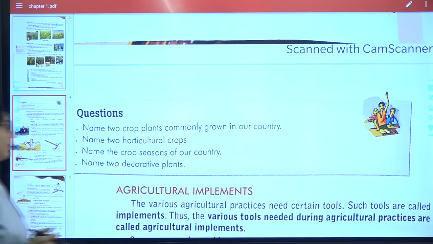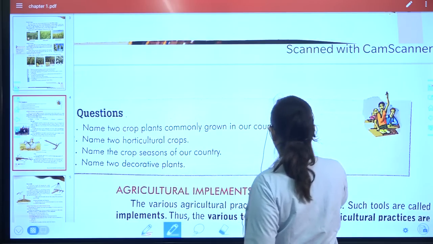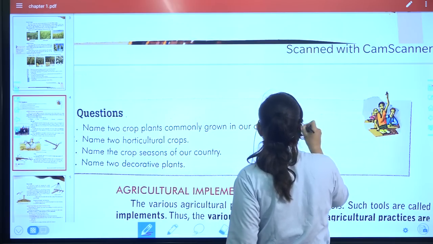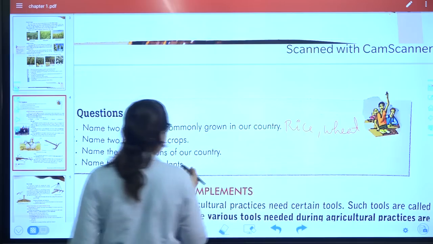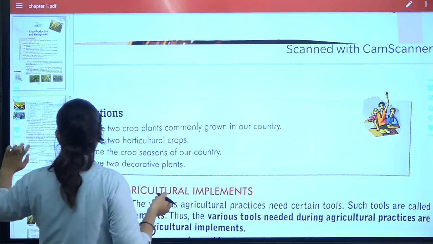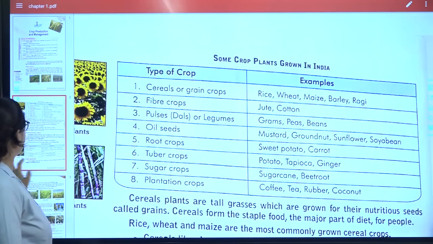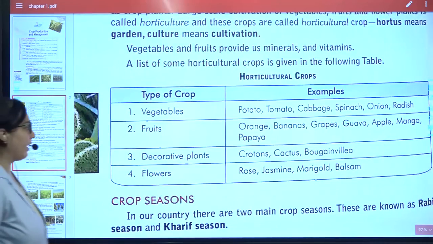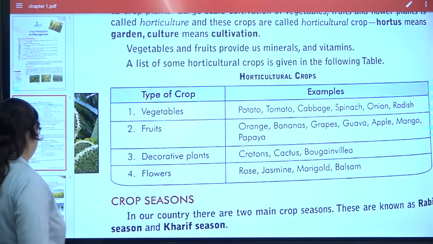I hope you have written which are the crop plants that are commonly grown, maybe rice, wheat. You can write any. Then next, two horticulture crops. Any of the horticulture crops you may write. You can write any from this part at the bottom. Any of the vegetable, any of the fruit, any of the decorative plant, any of the flowers you can write. Okay.